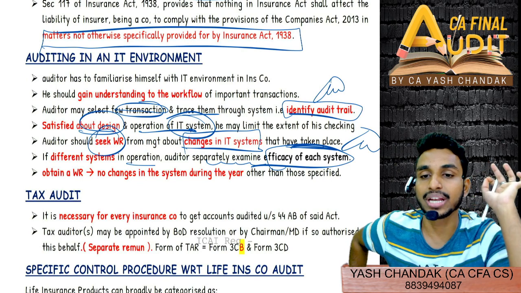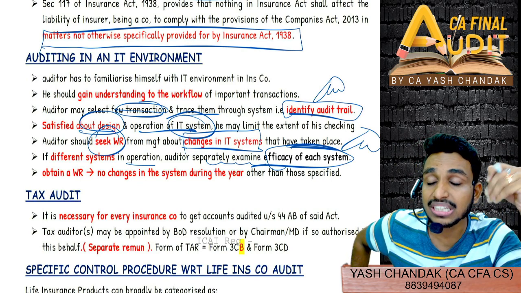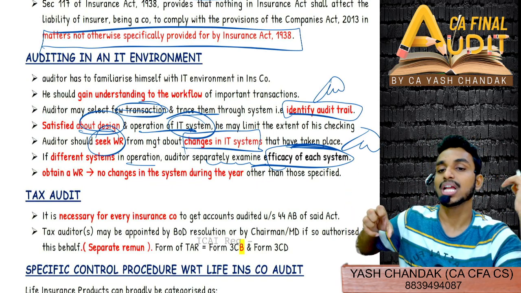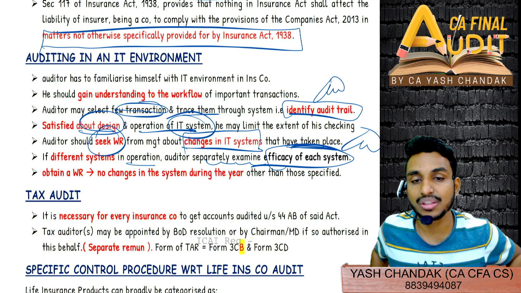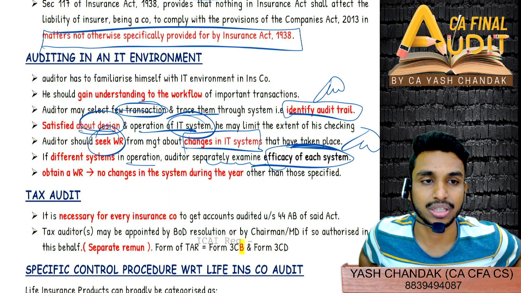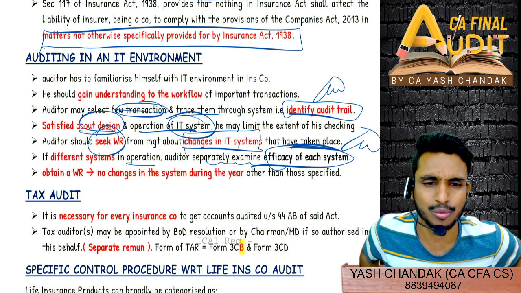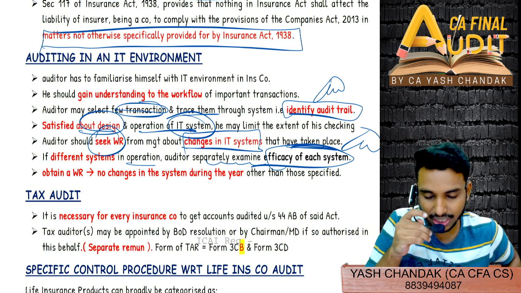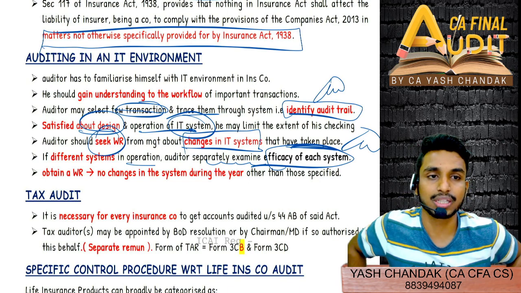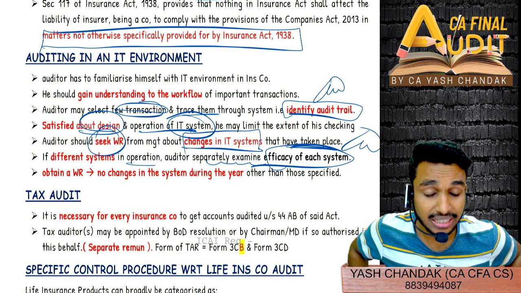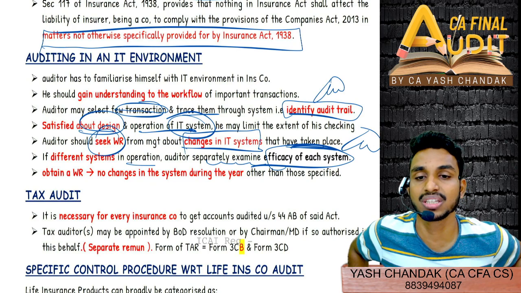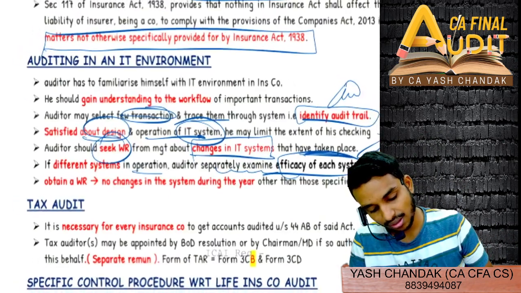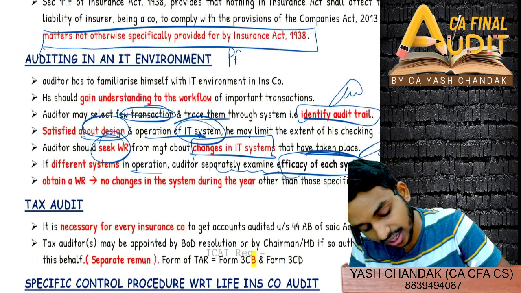You already obtained WRL, right? With respect to if there are any changes in the IT system that have taken place. So regarding changes in the IT system you will take WRL, and also take WRL that no changes in the system during the year as compared to the last year. So WRL से मोटा मोटी both the points are same only, right? एक से अपन ले रहे WRL कि if at all there are any changes then do let us know. And the second one is what? That there is no change in the system during the year. So how do we learn these points? All the points can be asked. Important ही है as such.